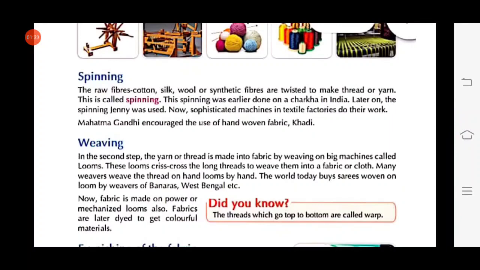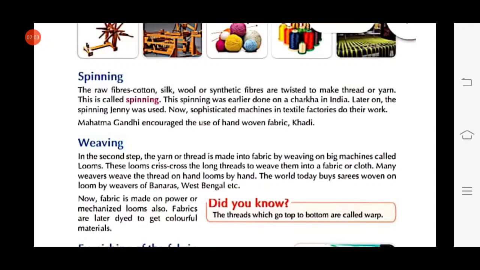Now we will discuss the process by which from the thread fabric can be made and from the fabric clothes can be made. Like from cotton plant we get cotton thread. From cotton thread we can make cotton fabric, and from this cotton fabric we can make different types of cotton clothes. Okay? Now I think it is clear to you what is fiber and what is fabric. So let's start the process.